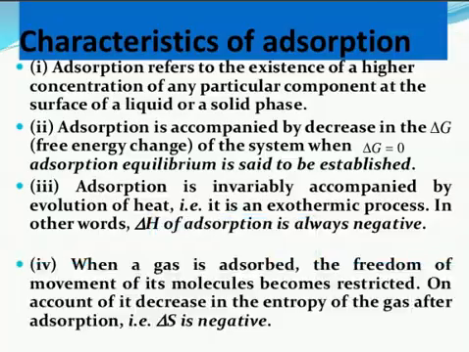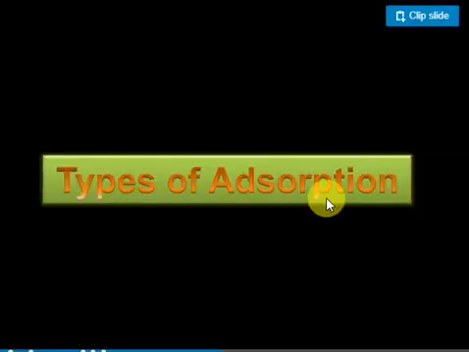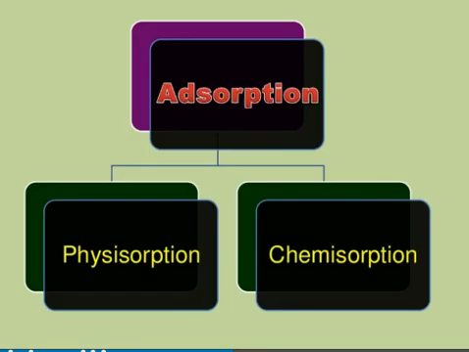Let's go to the next one, the types of adsorption. There are two types of adsorption. Adsorption is classified into physisorption and chemisorption. Adsorption or sorption, both are the same. Physisorption occurs by physical forces. Chemisorption occurs by chemical bonding. In physisorption no chemical reactions occur.